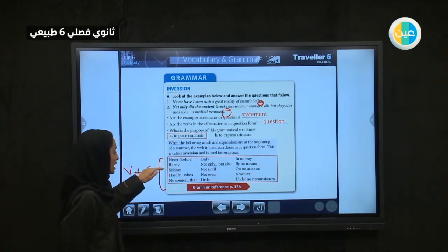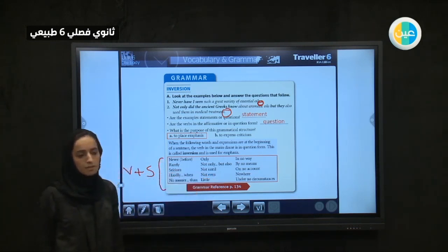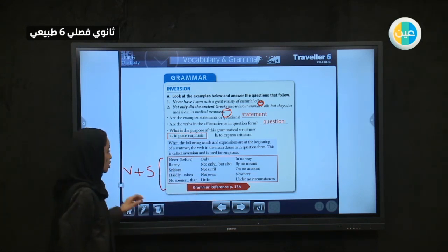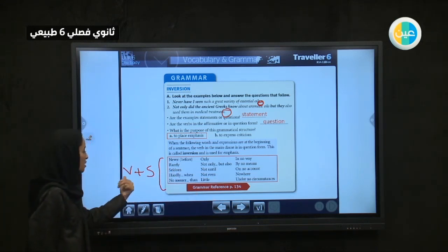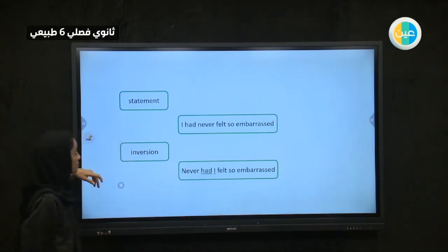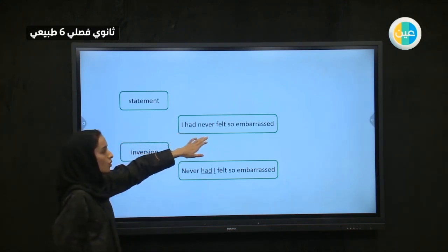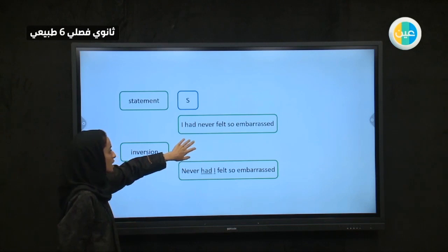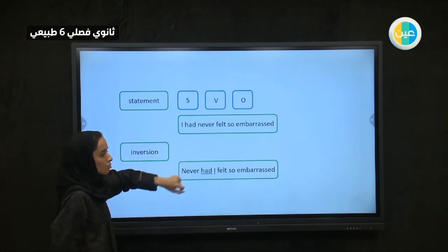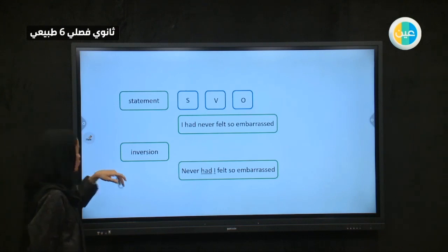Never, rarely, seldom, until, under no circumstances. So these are sentences, they are not questions, even though the order is verb then subject. So let's go ahead. Here, let me clear that. Okay, here we have it. The statement is something like, I had never felt so embarrassed. So the order here is subject, verb, object. Okay, subject, verb, object. Then what about if I want to make an inversion?